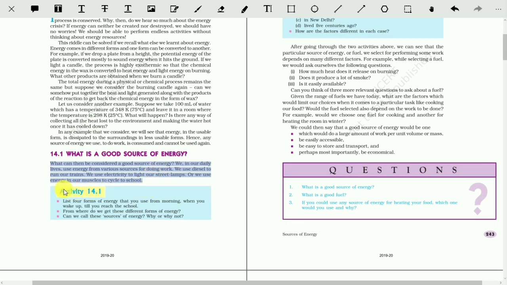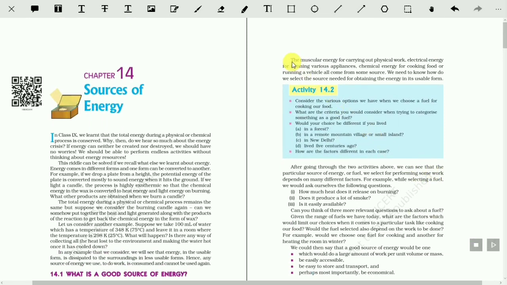Now activity 14.1. Read this activity 14.1. List 4 forms of energy that you use from morning, when you wake up, till you reach the school. So this energy will be here. These energies are the muscular energy for carrying out physical work, electrical energy for running various appliances, chemical energy for cooking food or running a vehicle, all come from some source.